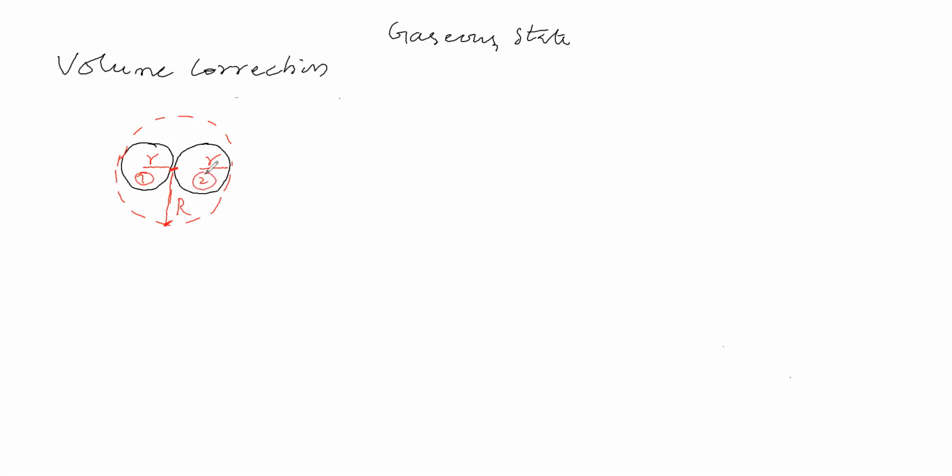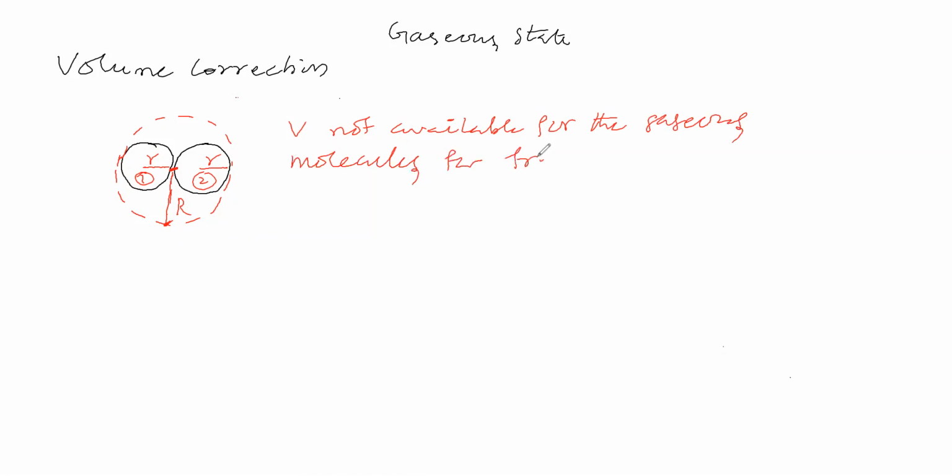Now, the volume not available for the gaseous molecules for free movement due to 1 and 2 gaseous molecules.